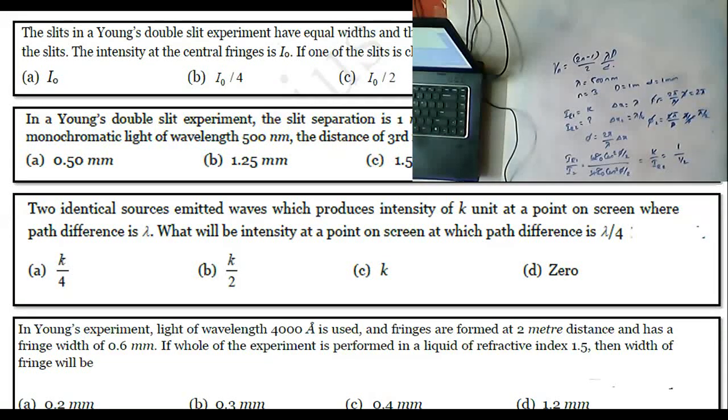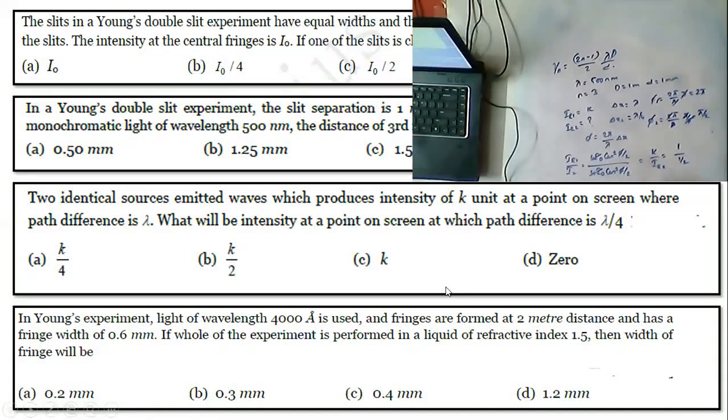Okay, so what is the point, Nana? From this, what can we write? I think you're unable to see, Nana. So from this we can write k by IR2 is equal to 2, or IR2 is equal to k by 2. So the answer is which one, Nana? B option, k by 2.